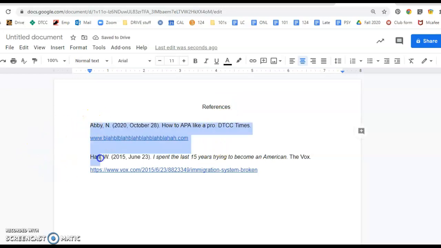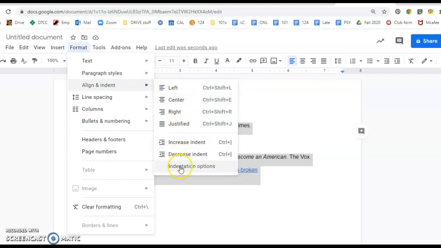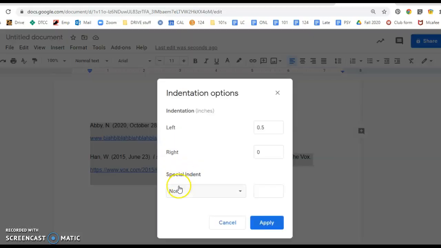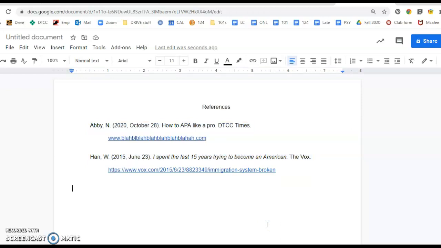We have our sources already in alphabetical order, but here what we're going to do is go to Format, Align and Indent, Indentation Options, and we're going to choose Hanging under Special, and just make sure that this is 1/2 inch, and hit Apply. And now we have the same format on a Google Doc. So whether you're working in Word or in Google, this is the basic information that you need in order to create your references page for the critical response.